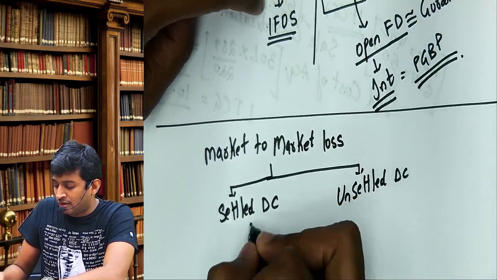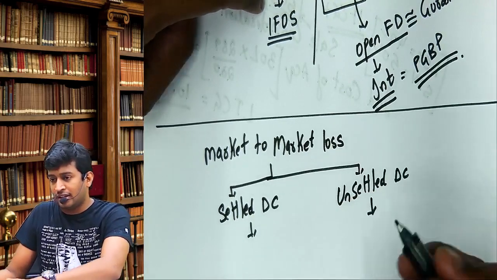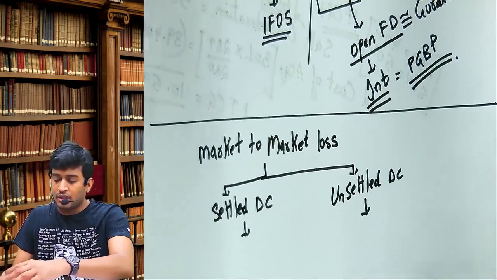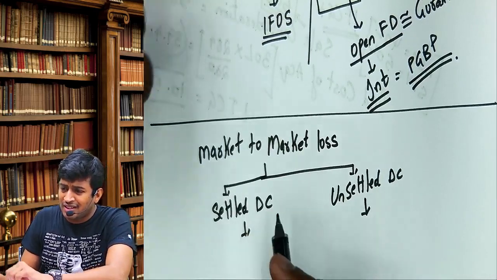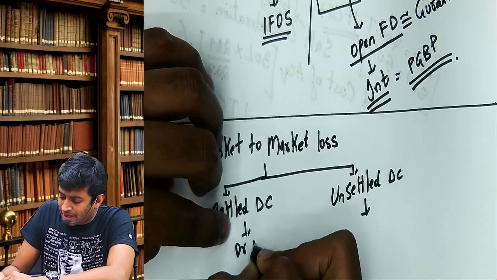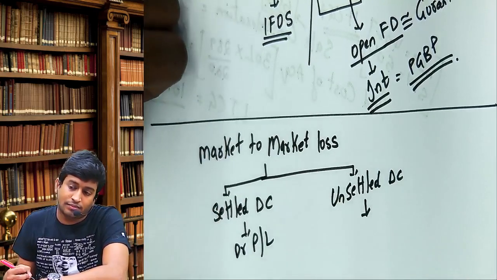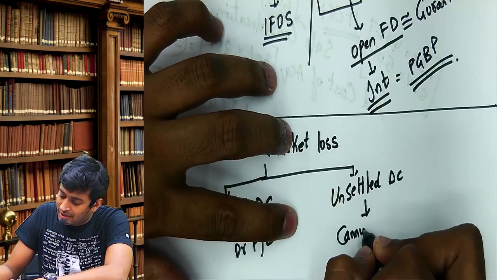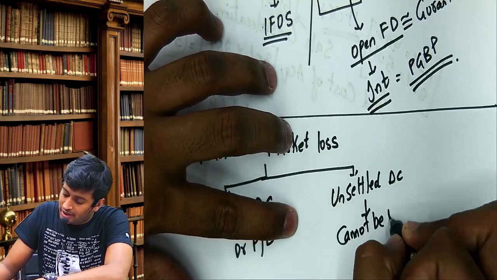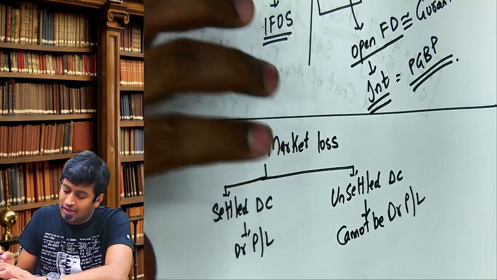What is a derivative? You will say something about underlying assets and all. That is your headache, I'm not bothered. Now listen. Market to market loss. If it is settled, it can be debited to P&L account. And if it's unsettled, it cannot be debited to P&L account.